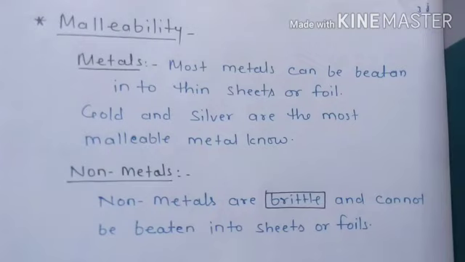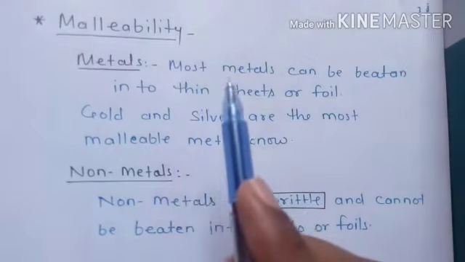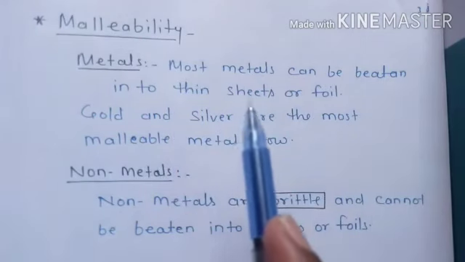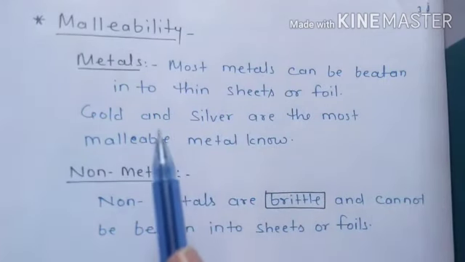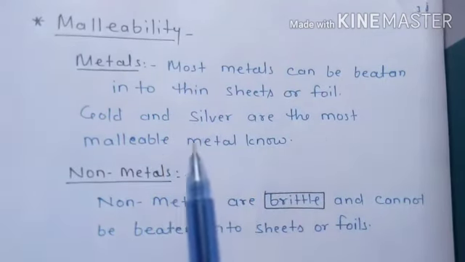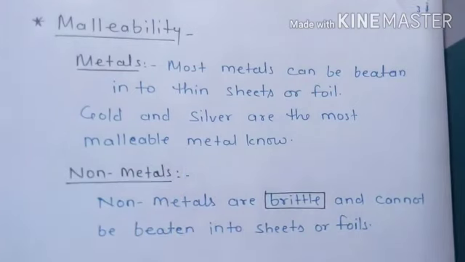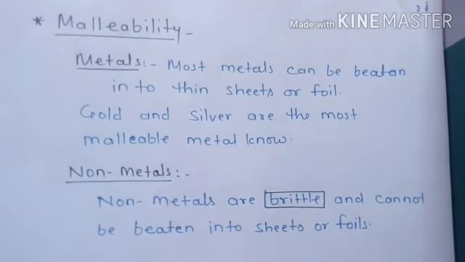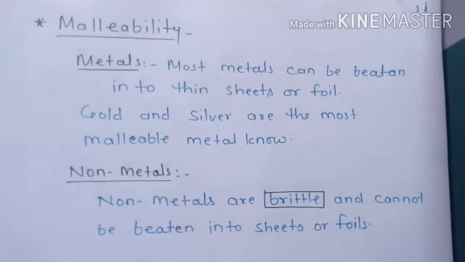So most metals can be beaten into a thin sheet or foil. Gold and silver are the most malleable metals known. This is what helps jewelers design and create intricately curved bangles, chains and decorative articles in gold and silver.